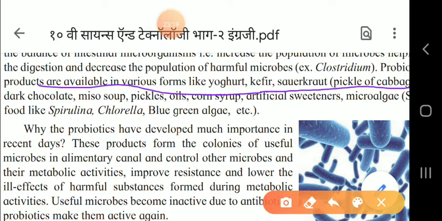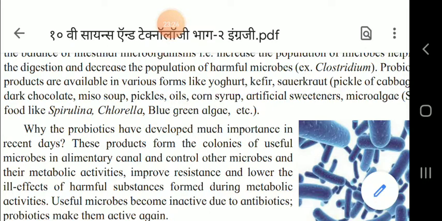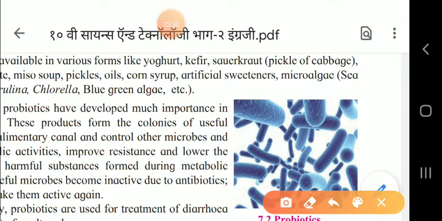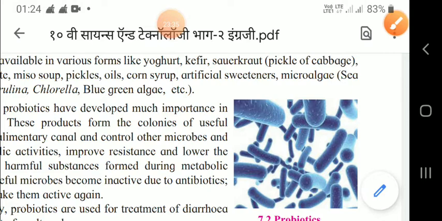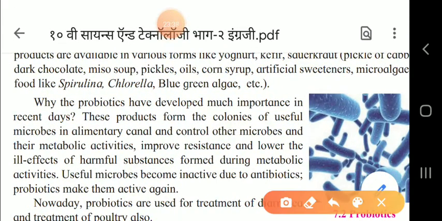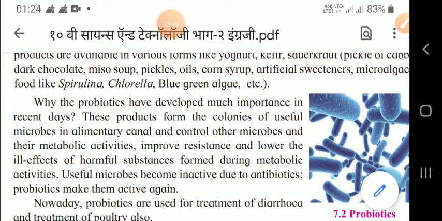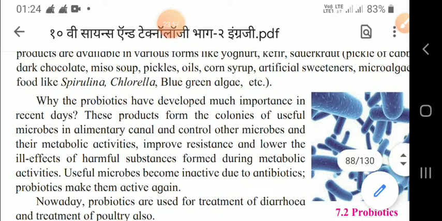Pickles, oils, corn syrup, artificial sweetener, microalgae, etc. Here in microalgae you can see, children, these are foods like spirulina, chlorella, blue green algae, etc.